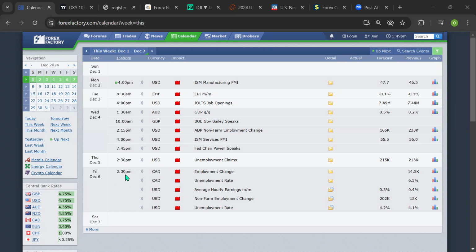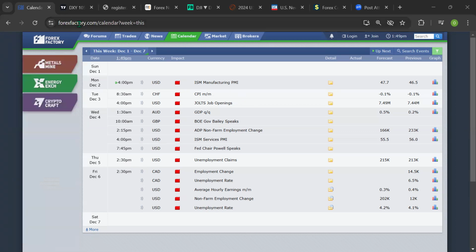The same 2:30 p.m. time on Friday, we have Canadian dollar news coming up for employment change and unemployment rate, and we also have the USD coming up by 2:30 p.m. Nigerian time, which is the average hourly earnings monthly by monthly. And at the same time, we have the non-farm employment change and unemployment rates coming out for the US dollar. All of this news highlighted from the beginning of this week, Monday 2nd, till Friday 6th December 2024, have to be very volatile opportunity and tendencies in the market. So we're going to go in that direction.